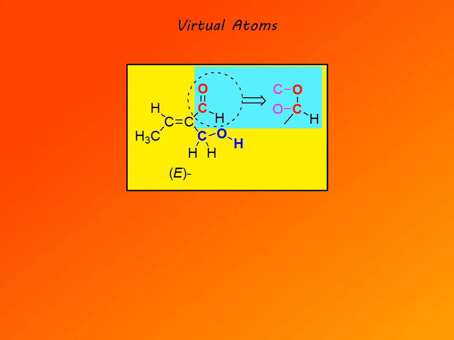Just a couple more points. First, if we follow the paths of highest priority on 2 substituents and we reach the end of each pathway and we have a tie, then we have to follow the path of second highest priority on each substituent. And if we again reach a tie, then we will follow the path of third highest priority, which will be the final one. And if the 2 substituents are different, then we will find a difference.